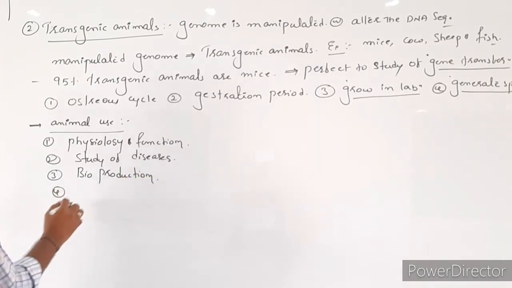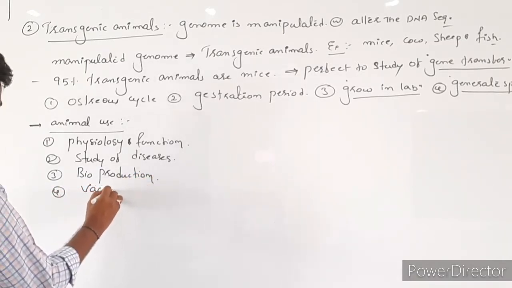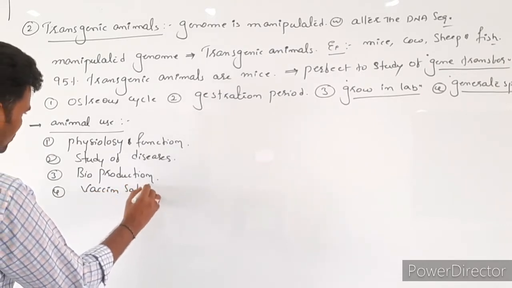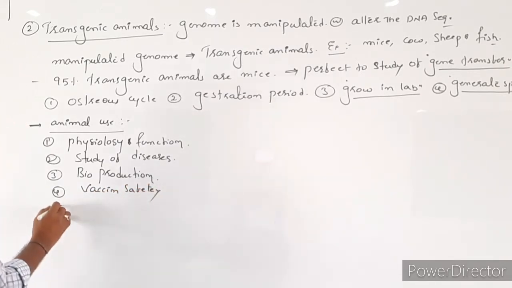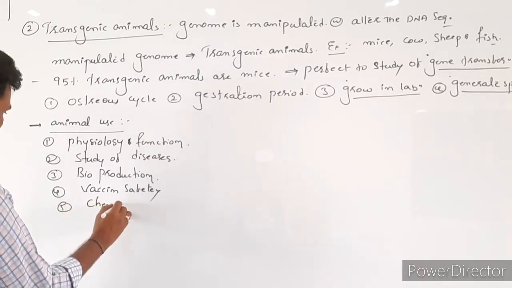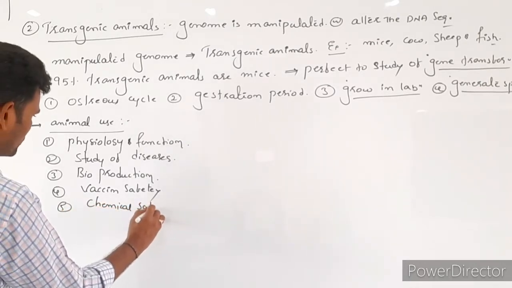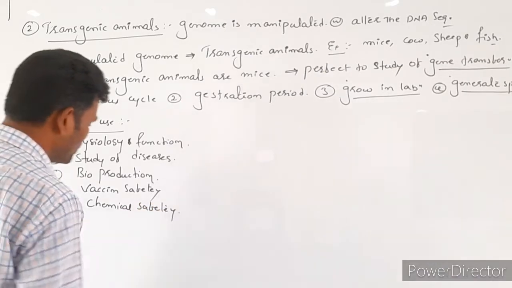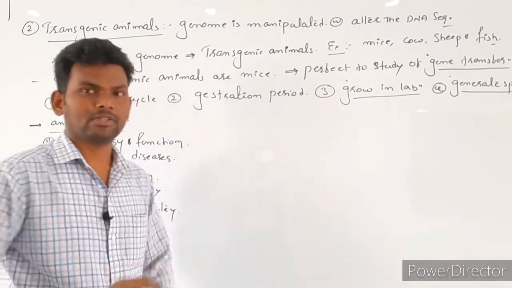And fourth one is vaccine safety. And last one is study of chemical or toxic safety. So this is actually according to the NCERT.